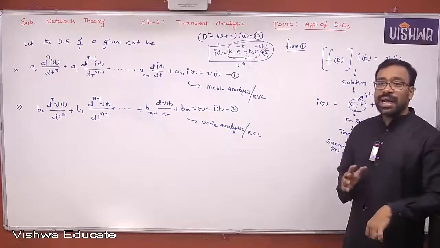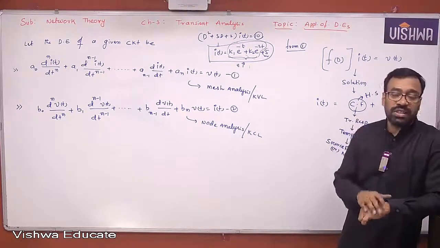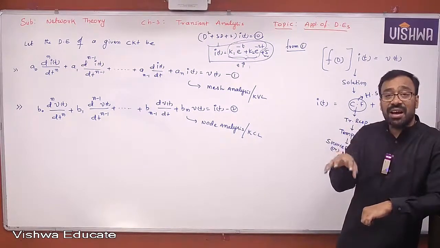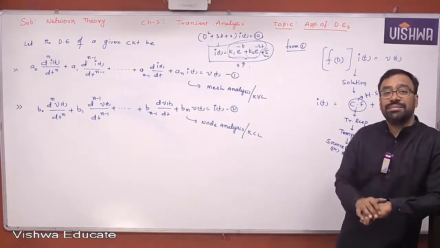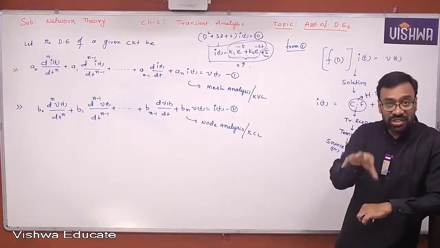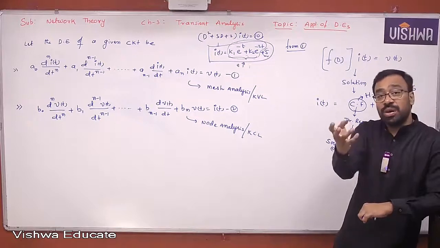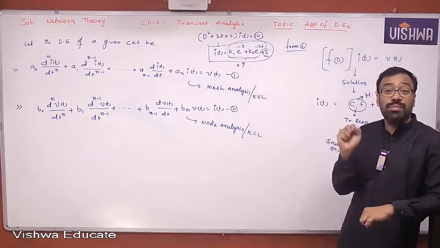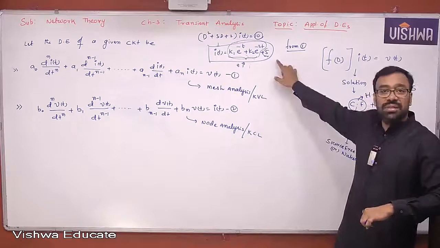So directly or indirectly, now there are two inputs acting. One is the actual input given to the system. The other is the internal states, acting like inputs in the system. Internal states or initial energy, both are the same. Because of the internal states, you are getting a response. That response is the transient response. And because of the external input, you are getting a response. That response is called the steady state response. Yes or no, all of you, okay?